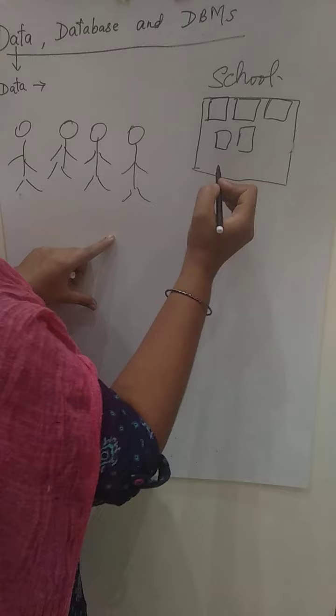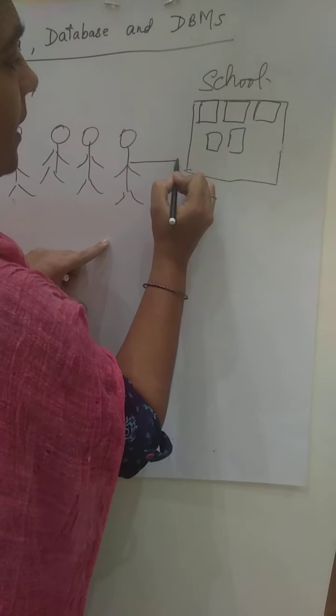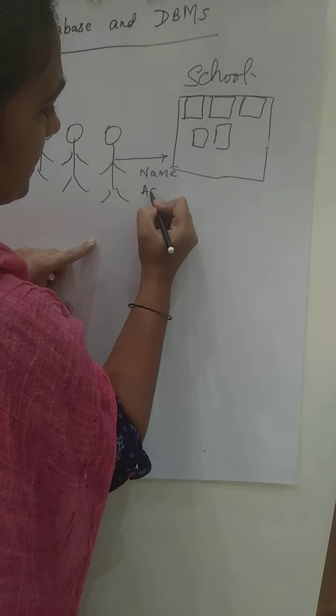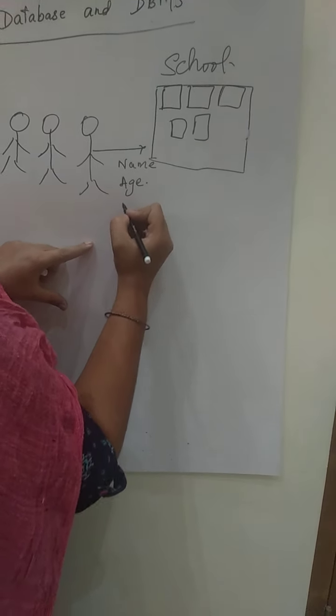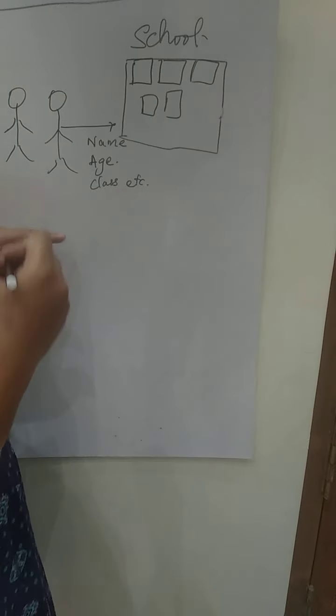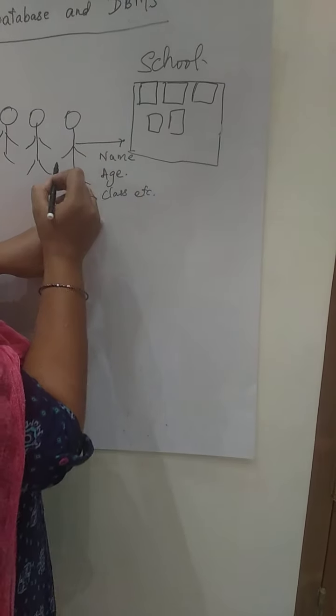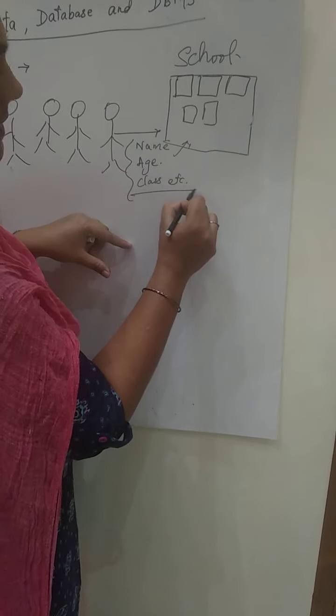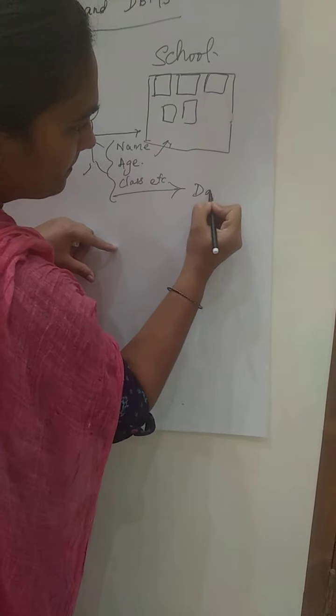Now how will the school know your name, age, your class which you are studying, etc.? How will they know that? Because they have collected this information and this is what is called data.